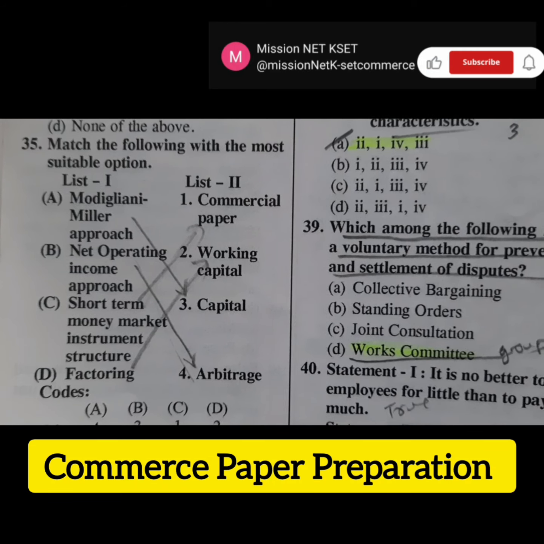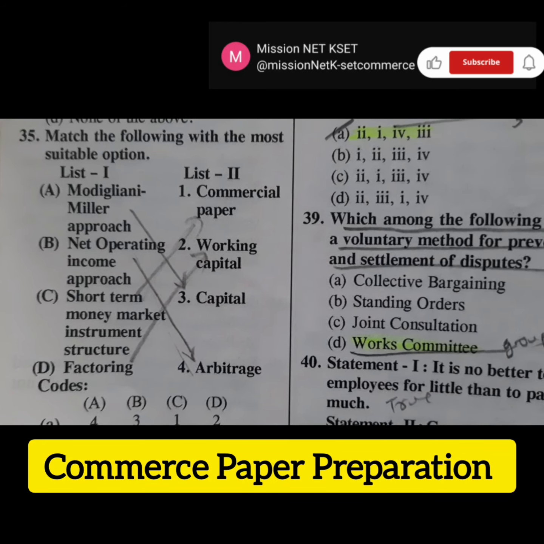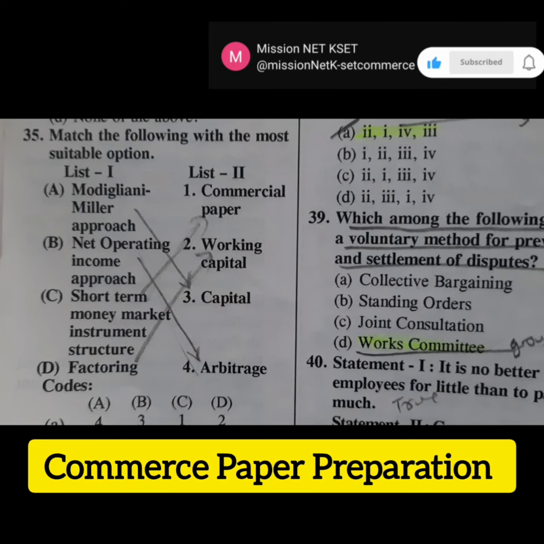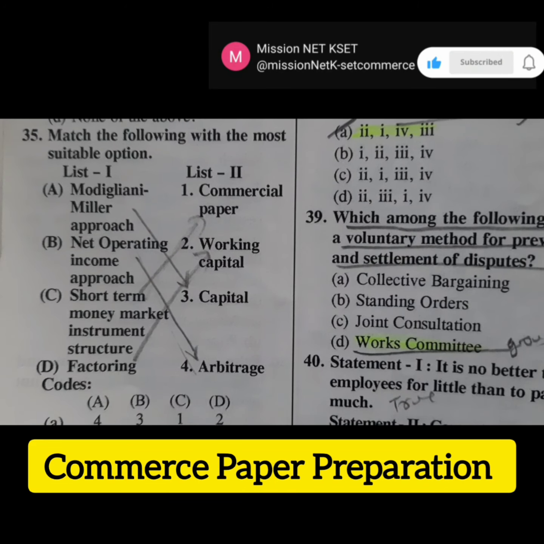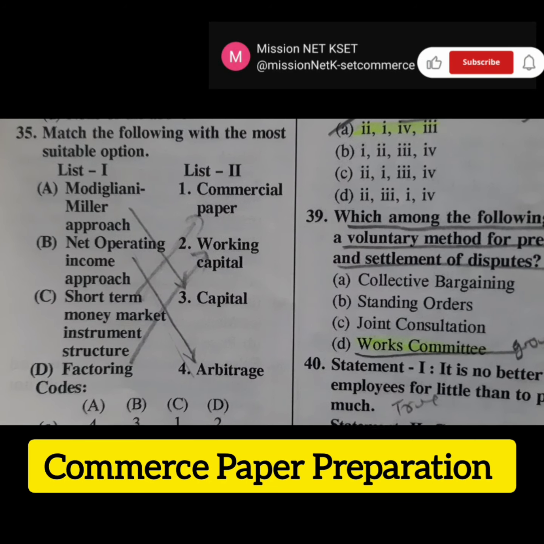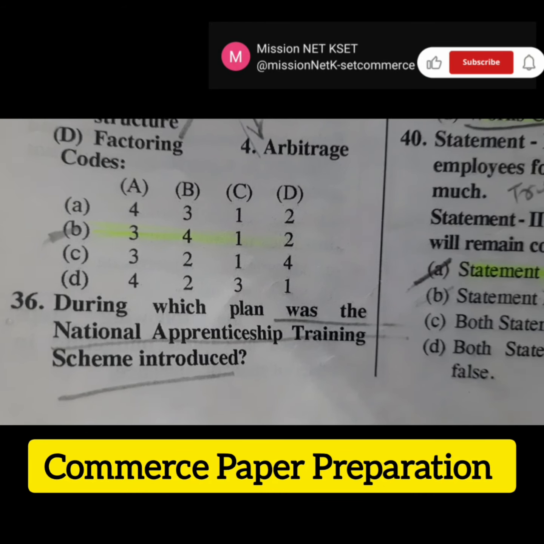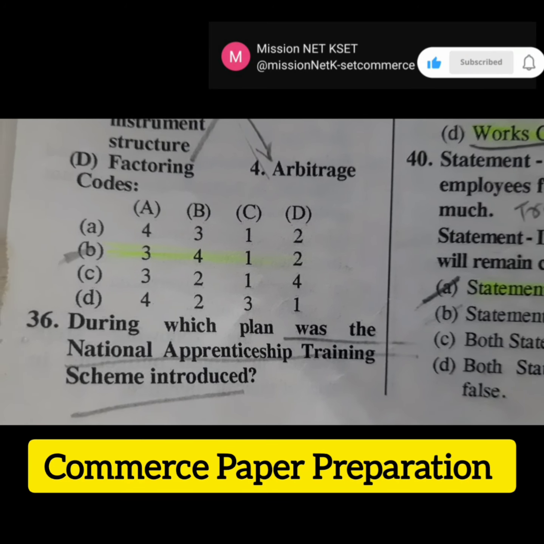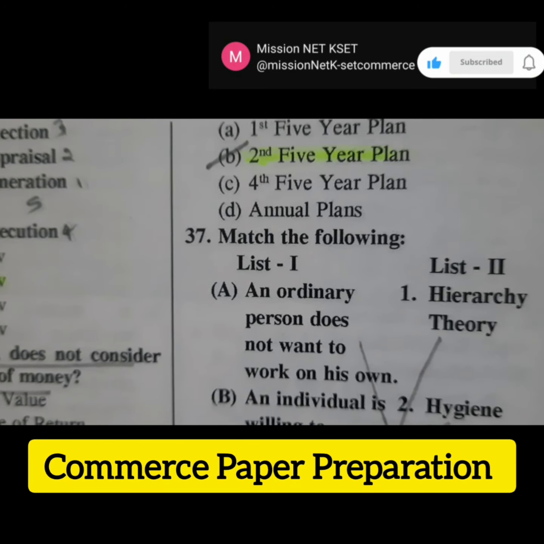The next question is, match the following with the most suitable option. Modigliani-Miller is related to capital, net operating income approach is related to arbitrage, short-term money market instrument refers to commercial paper, factoring is related to working capital. So the right answer is option B. Then the next question is, during which plan was the National Apprenticeship Training Scheme introduced? The right answer is option 2, second 5-year plan.